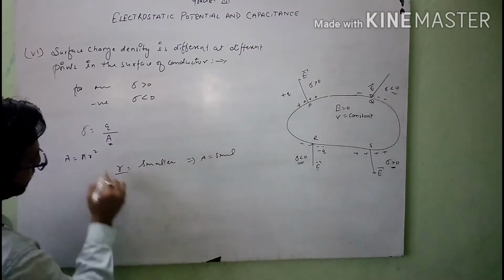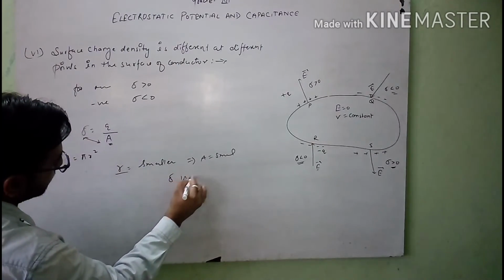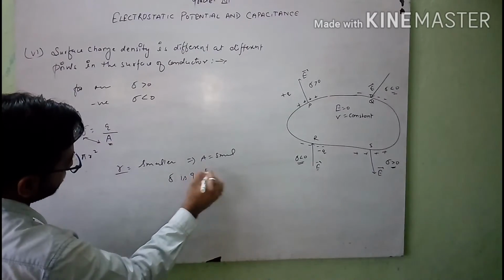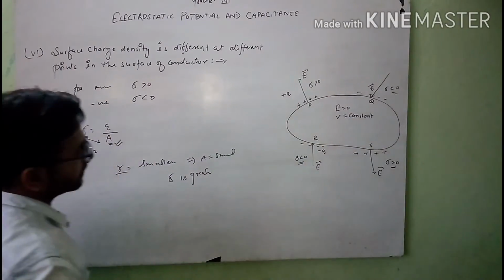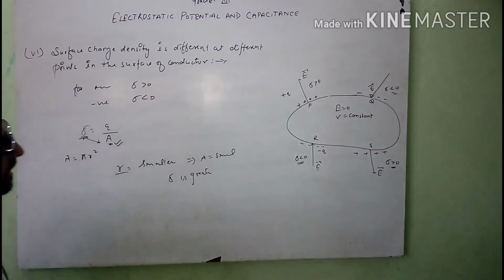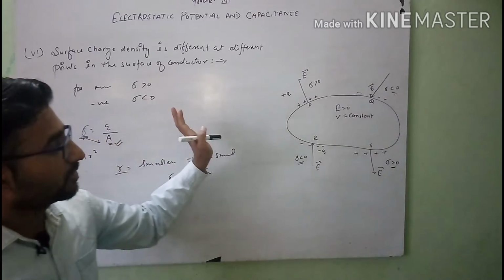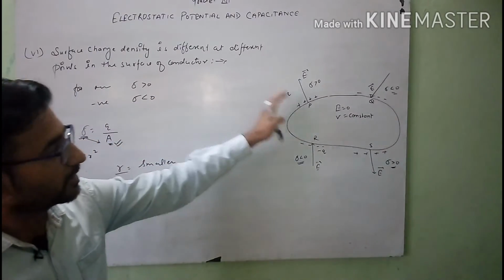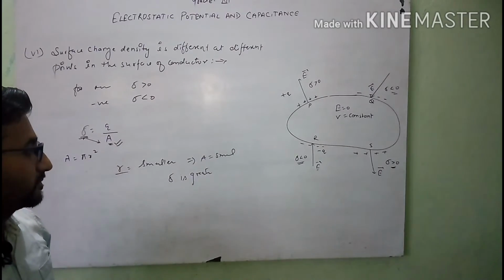When the area is smaller, by this relation sigma is greater. So for different cross-section areas, the value of sigma is different at different points. Hence the conclusion is that at different points on the surface of a conductor, the surface charge density is different.